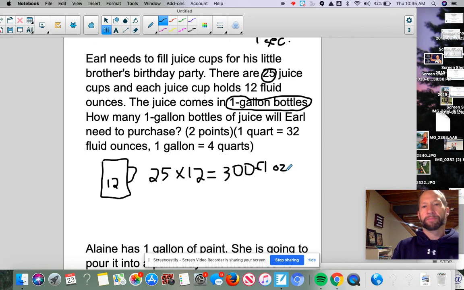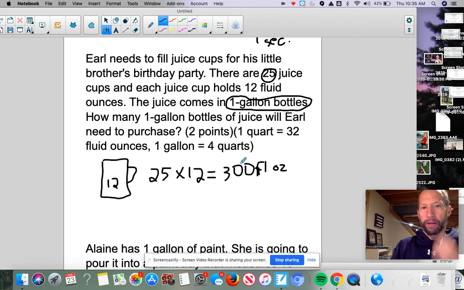Fluid ounces, okay? This is an F. The next thing I need to do is, now this is how many fluid ounces I need. However, it comes in gallon jugs. So I got gallons and I got fluid ounces. That doesn't help me. So what I need to do now is convert these fluid ounces to figure out how many gallons that is.